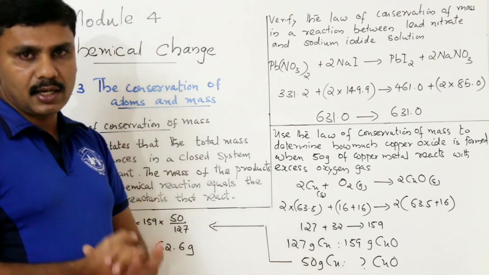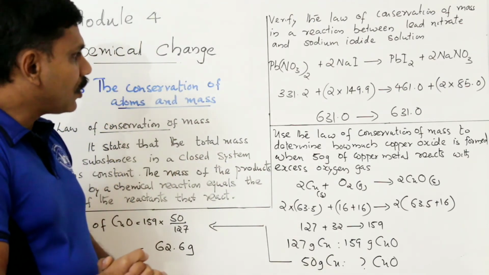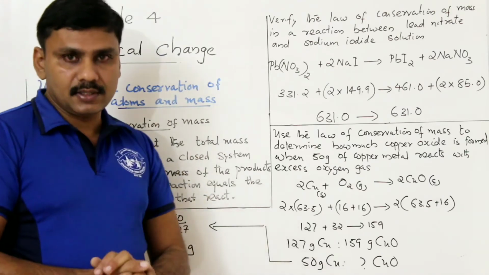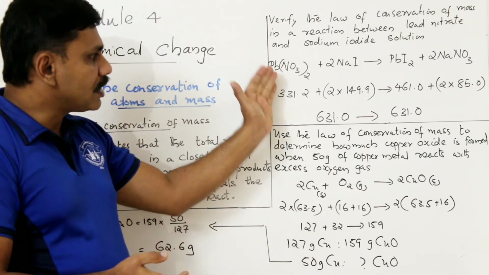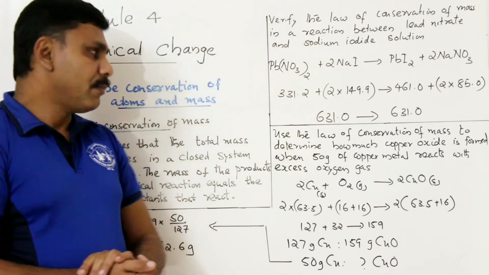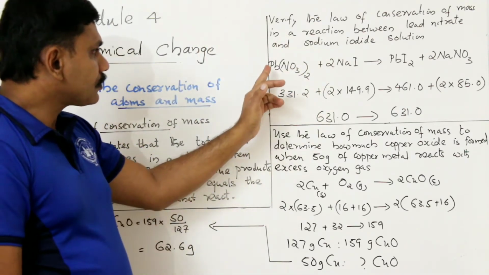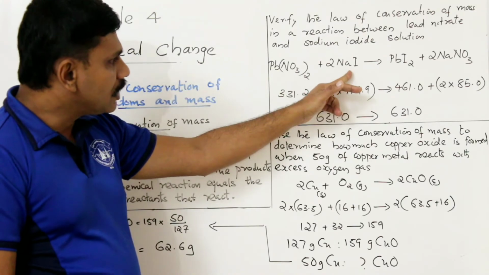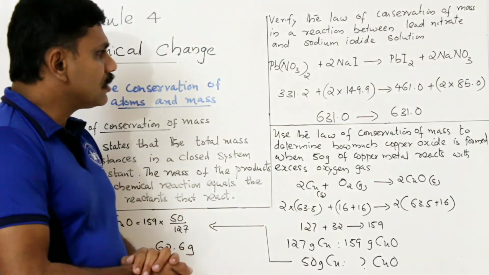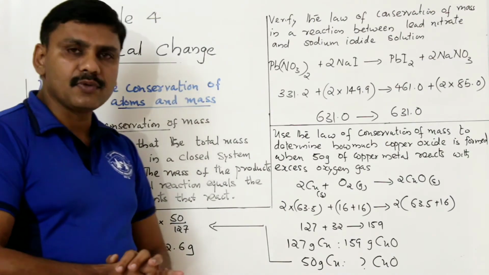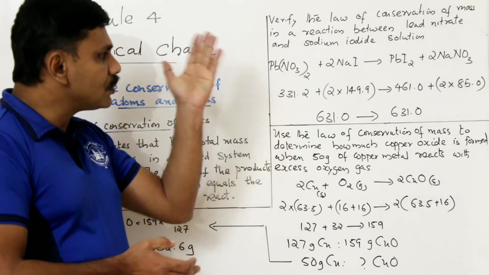So during a chemical reaction, we are not creating any new mass. So the mass of the reactants must be equal to the mass of the products. Here these are the reactants and these are the products. So the total mass of the reactants is equal to the total mass of the products, which proves the law of conservation of mass.